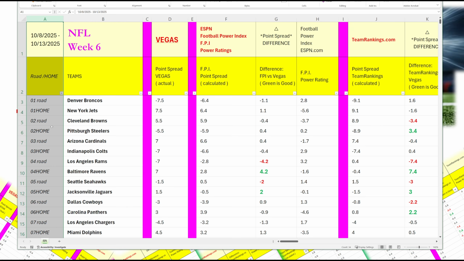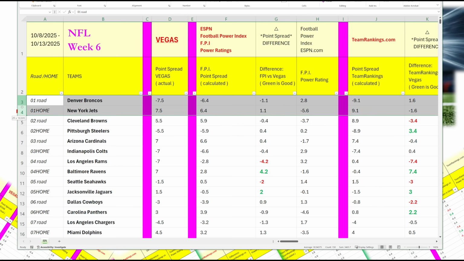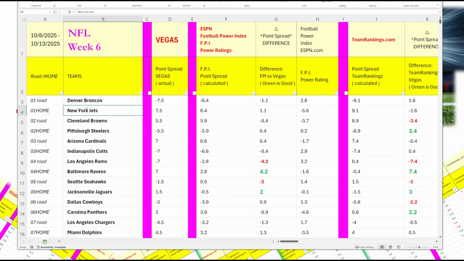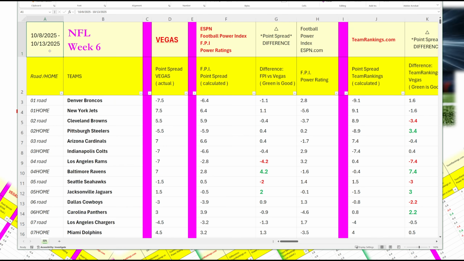All right, so the first column has the games numbered. The games are numbered from 1 to 15, and then the 2 teams with the bye are at the bottom. For each game, the road team is on top and the home team is at the bottom. For example, the first game analyzed on the spreadsheet is Denver Broncos playing at the New York Jets. So New York Jets are the home team. This is for week 6 of the NFL from October 8th through October 13th, 2025.